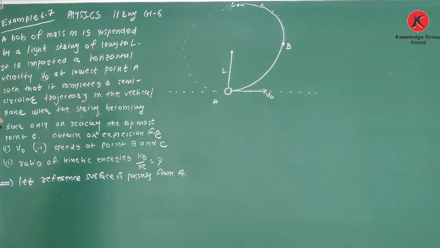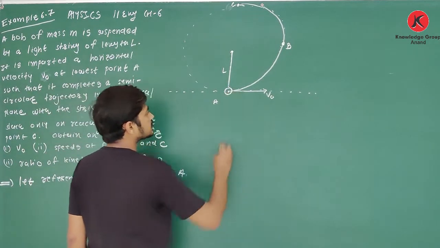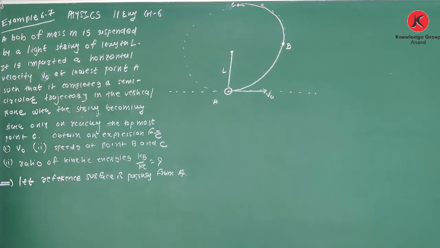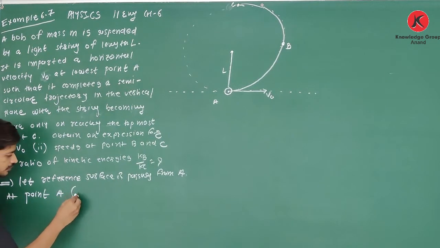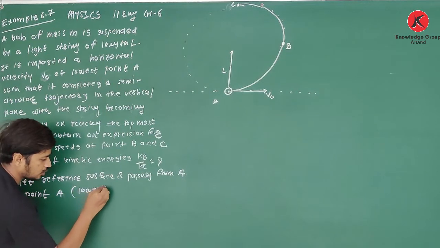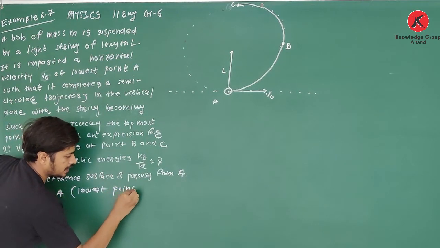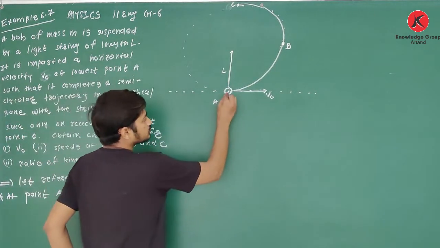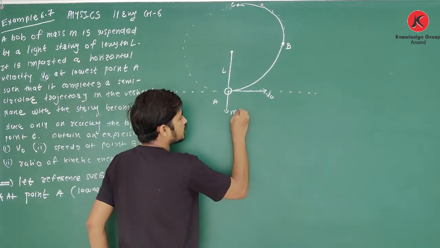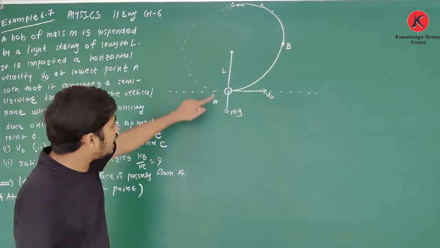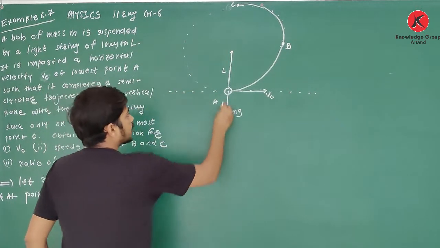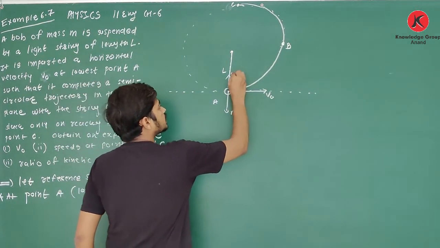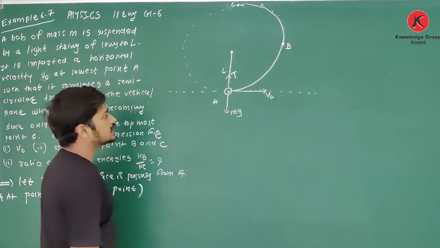Now, when the bob is at point A, that is the lowest point, I will find the number of forces. See, mg is always acting in the vertically downward direction. As this bob is connected with a string, tension is produced in this string.